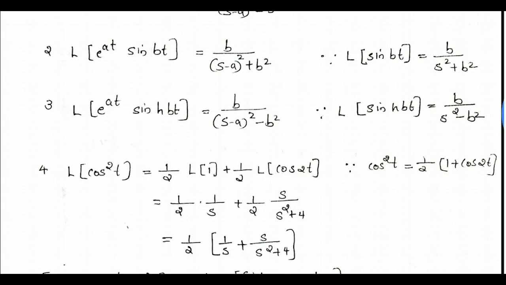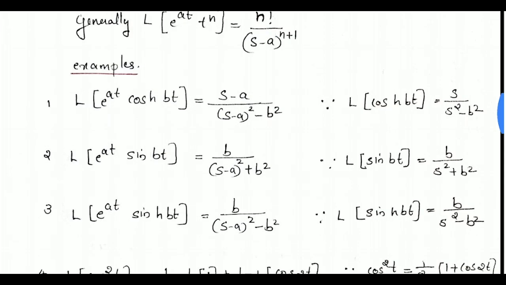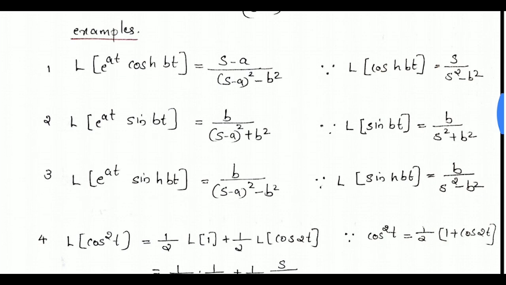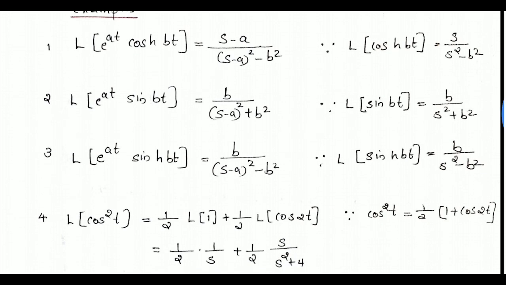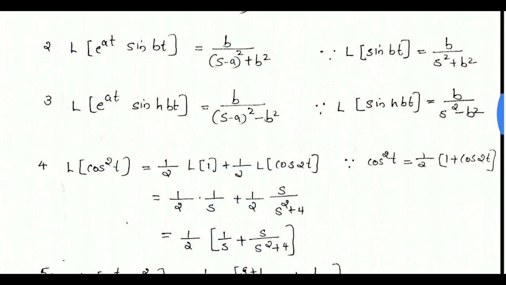Then L of e raised to at sinh bt equal to b divided by (s minus a) the whole square minus b square. And also L of cosh bt equal to s by s square minus b square. L of sin bt equal to b by s square plus b square. L of sinh bt equal to b by s square minus b square.